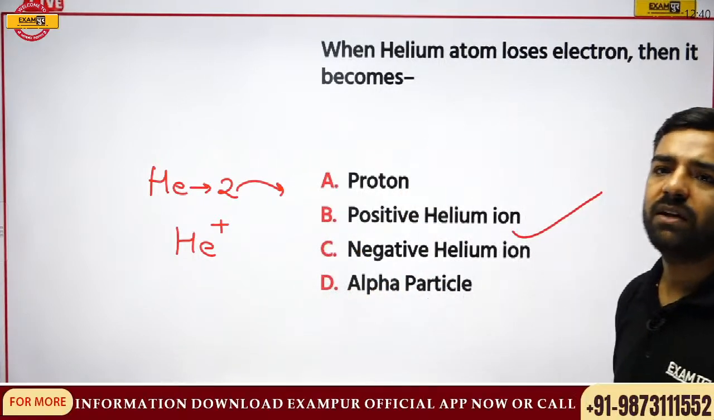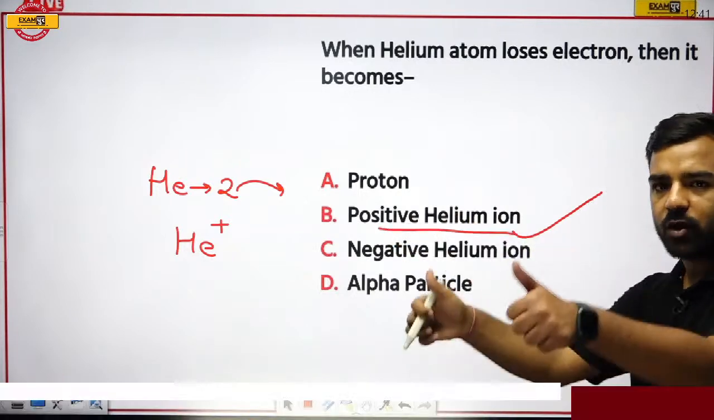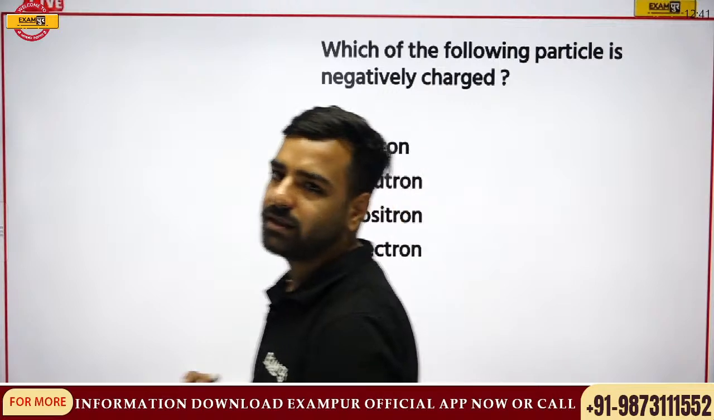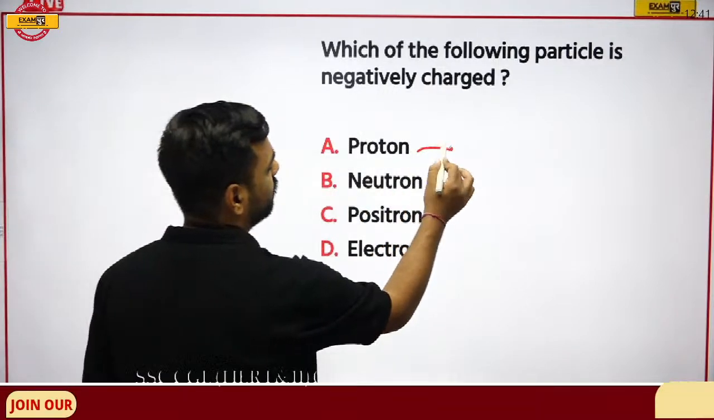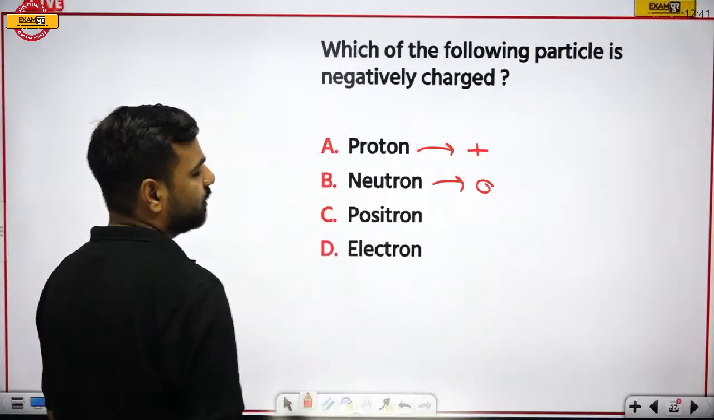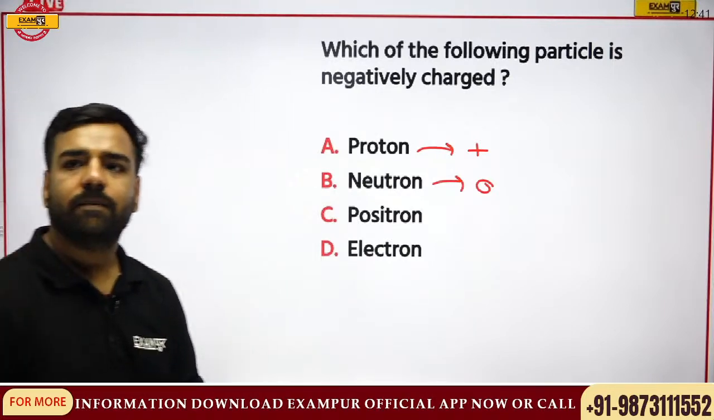So Jarsha, then we have Vikramaditya, Wasim, all of you are correct. Positive helium ion. Awesome. Next. Which of the following particles is negatively charged? Very simple this time. We know that the proton is positive, the neutron is neutral, right? So you have just 2 options left.